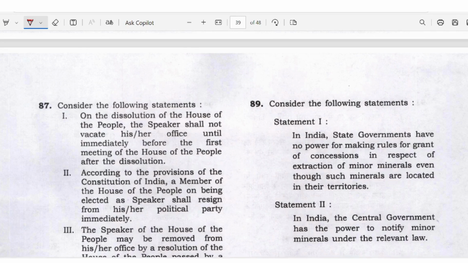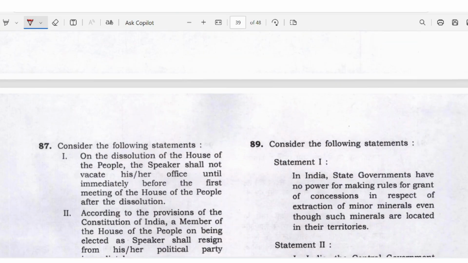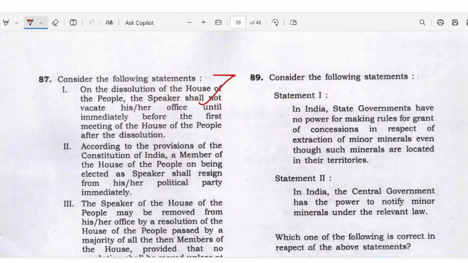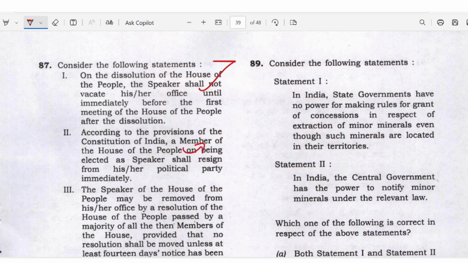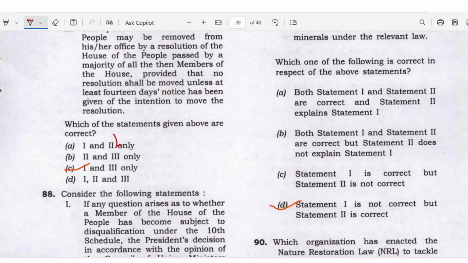On the dissolution of the House of the People, the Speaker shall not vacate his office until immediately before the first meeting of the House of the People after dissolution. The statement everybody knows. It's a right. He doesn't resign. That is in the British Parliament, not in the Indian Parliament. So on the basis of that, you eliminate statement 2. You can come up with the answer C.